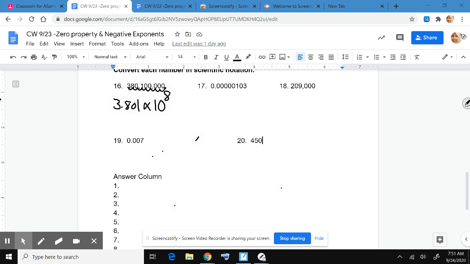Okay, now this is going to have a negative exponent because this is a number smaller than 1. So that's what I'm expecting. So I'll create a 1.03 times 10 to the, I put the decimal here, right behind the 1. So 1, 2, 3, 4, 5, 6, negative 6.